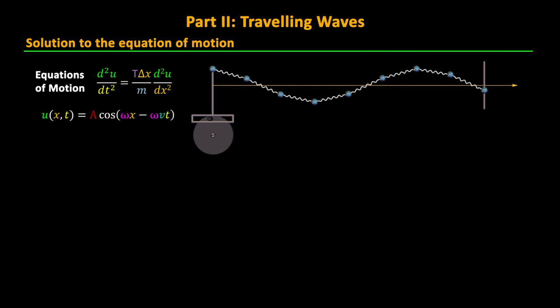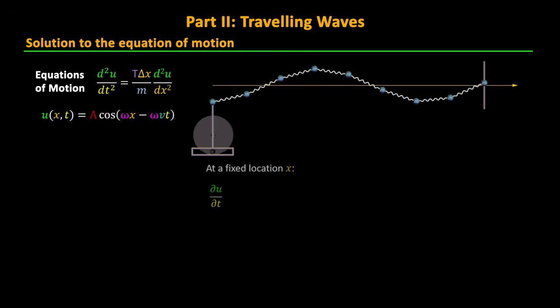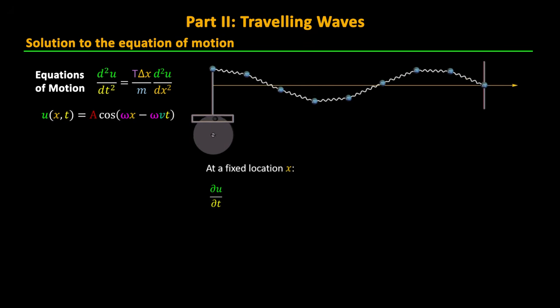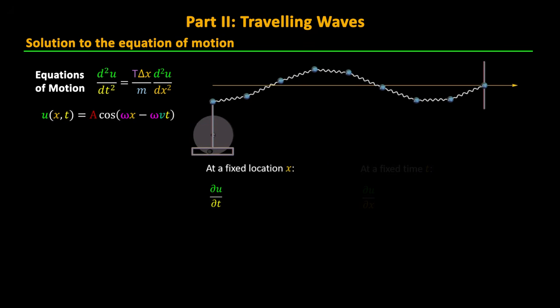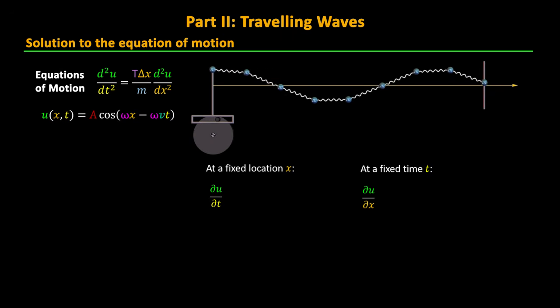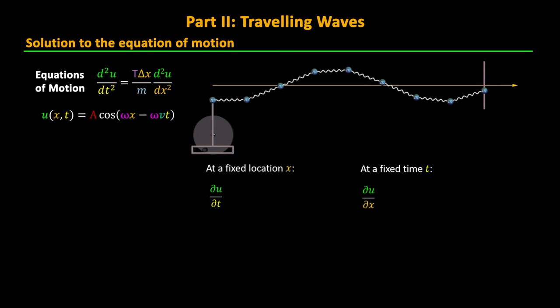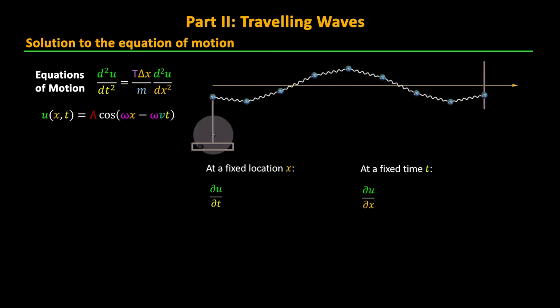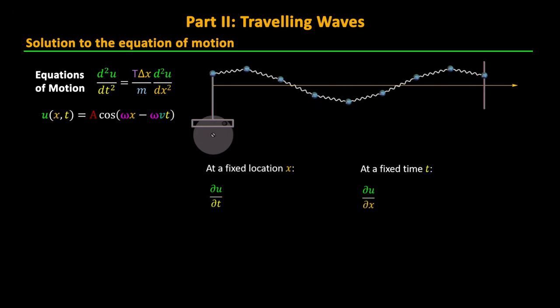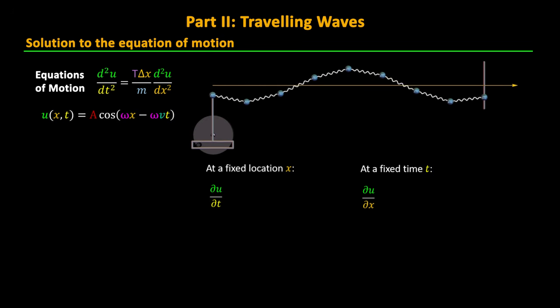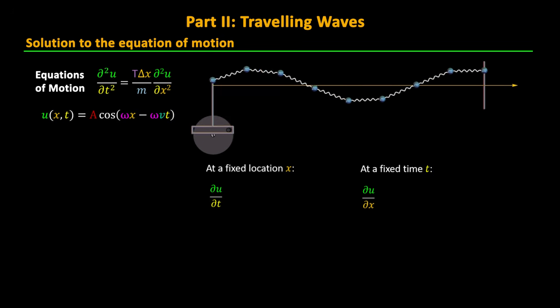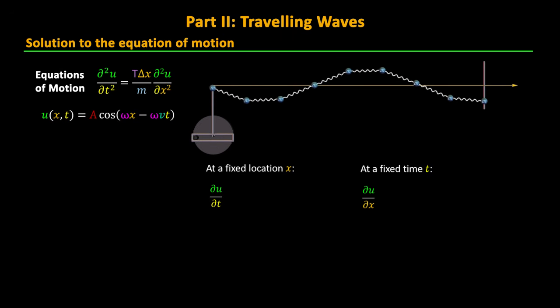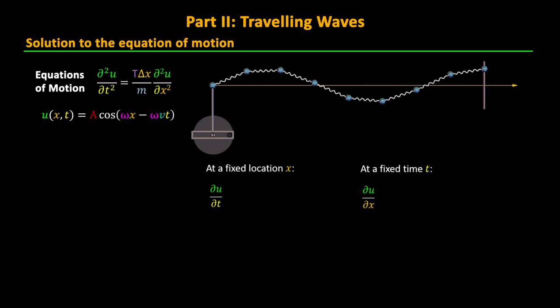We'll do this by taking the derivatives of u with respect to t at a fixed location x, and then taking the derivatives with respect to x at a fixed point in time. The idea of taking derivatives with respect to one variable while holding the other constant is a common thing to do in math and physics, and it's called a partial derivative. The notation for this is to replace the d's with curly d's to make it clear we're taking derivatives with respect to one variable while holding the others constant.